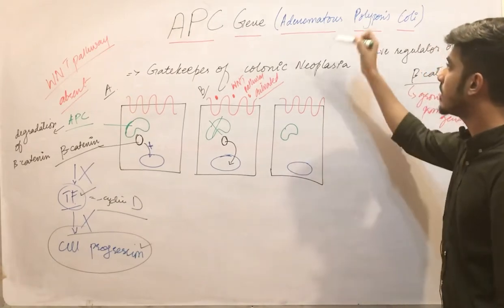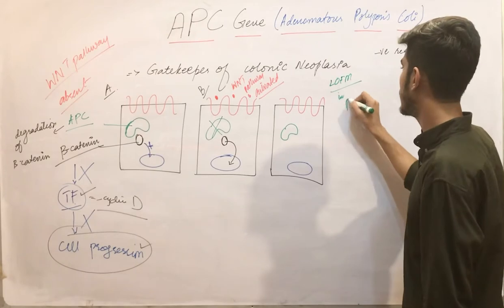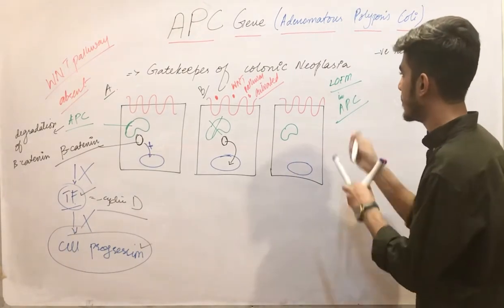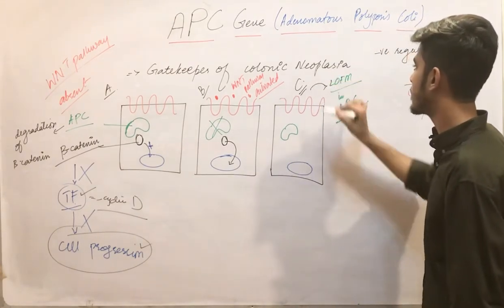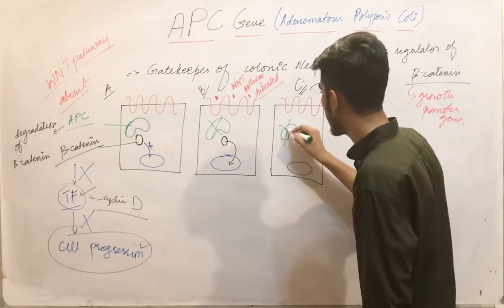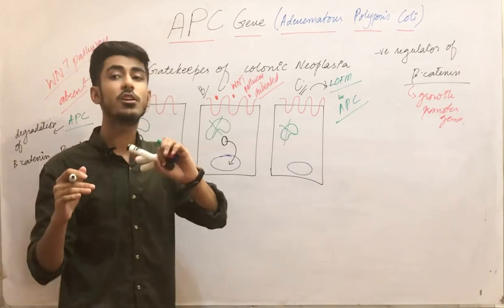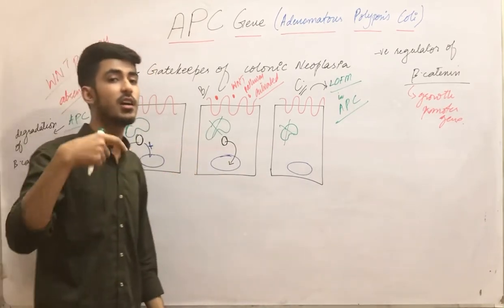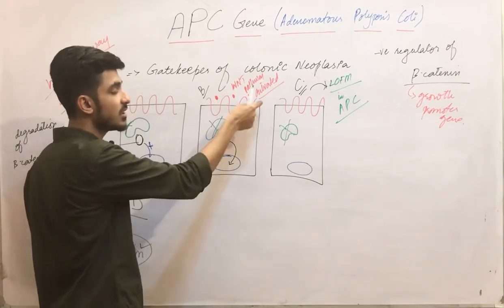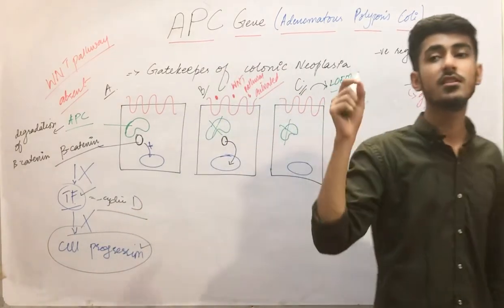Mutation in APC means there will be a loss of function mutation in APC. This is your diagram number C. Here is your loss of function mutation in the APC gene. It means the APC gene is now lost, it is now mutated, and it cannot function again. Clear? Here this APC can function again when this Wnt signaling is removed. But now here the APC cannot work again, because it is mutated.